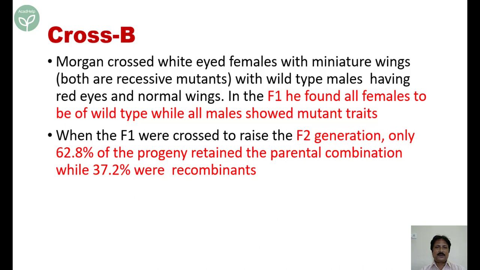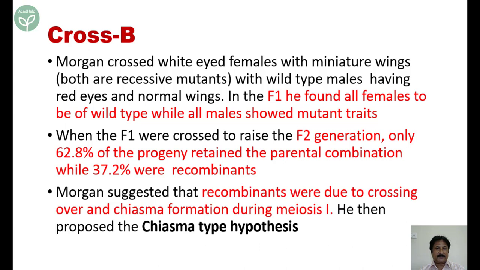In this cross, he found that 62.8% retained parental combination, and 37.2%, which is on a higher level, were recombinants. Much higher than the previous experiment which you have just studied. Why is this? Already I have discussed that this is because of crossing over and chiasma formation. We'll again try to explain this experiment. As we have explained in cross A, we'll try to explain cross B.